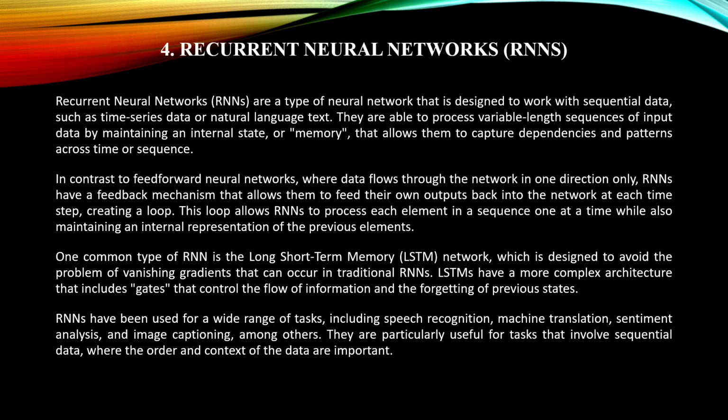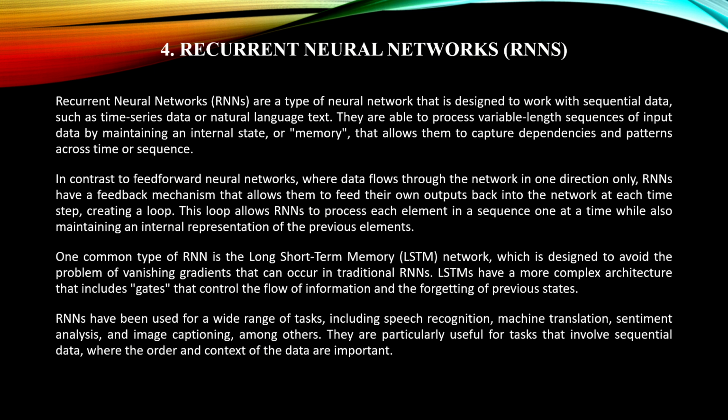So next are recurrent neural networks, which are known as RNNs. RNNs are a type of neural network that are designed to work with sequential data, such as time series data and natural language text. They are able to process variable length sequences of input data by maintaining an internal state or memory that allows them to capture dependencies and patterns across time or sequence.